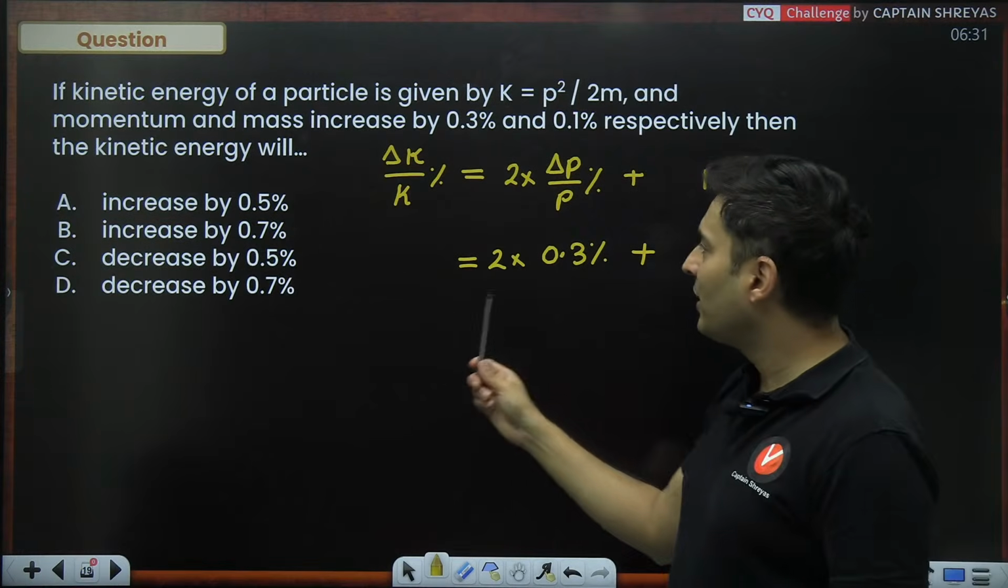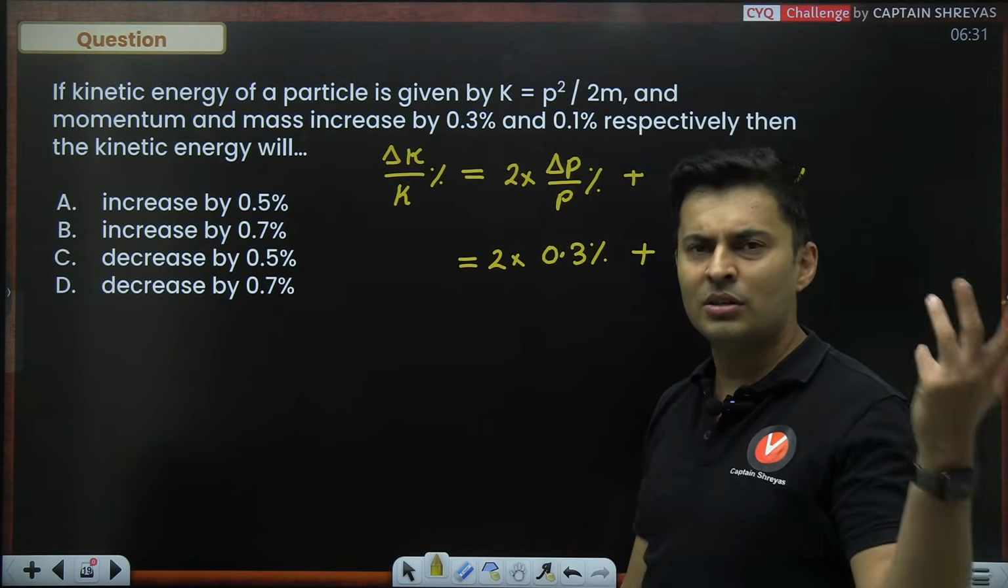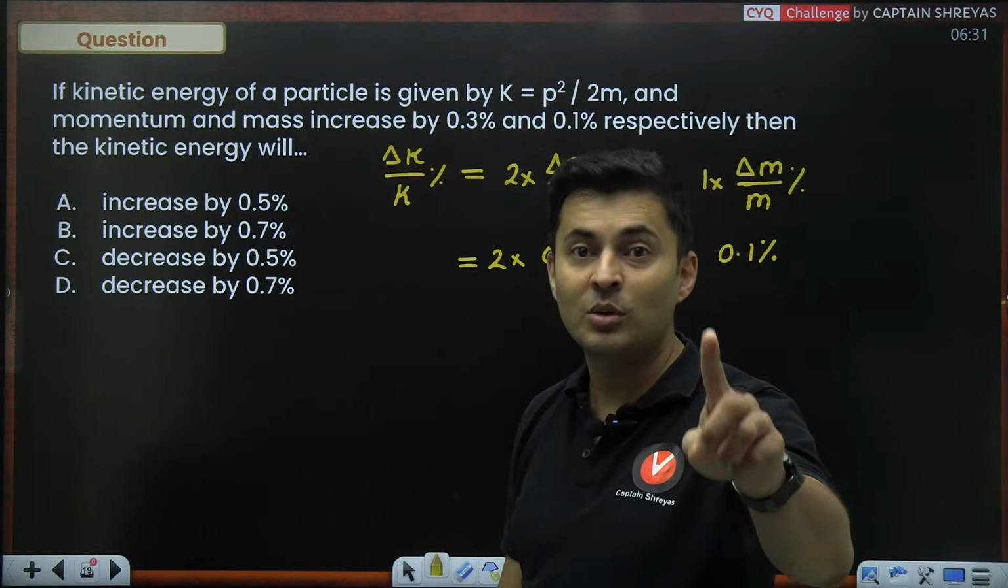So a lot of people are going to say 0.7%, and sir, momentum increase, this increase, so this will also increase, and they will mark B as the answer. That is the wrong answer. You will get negative one.